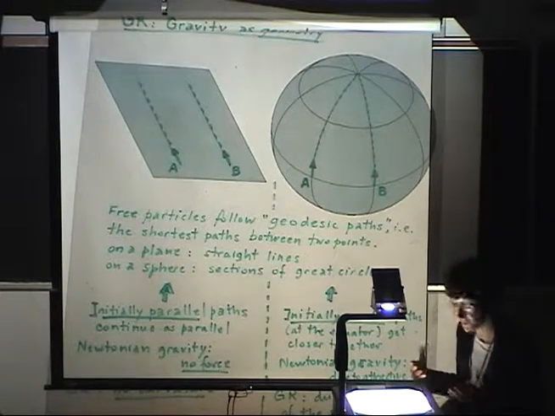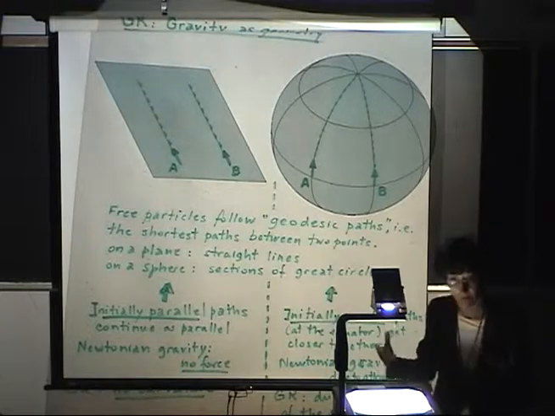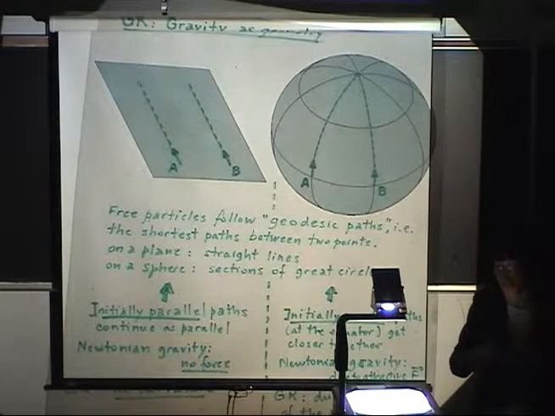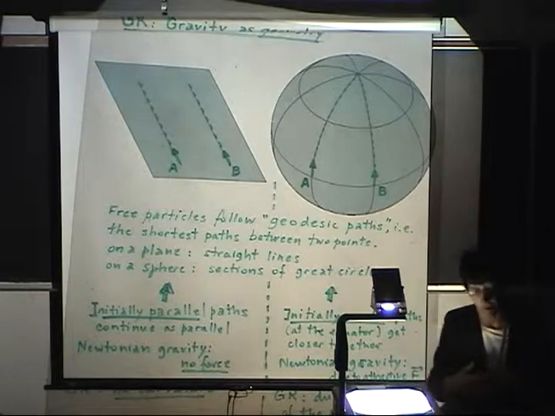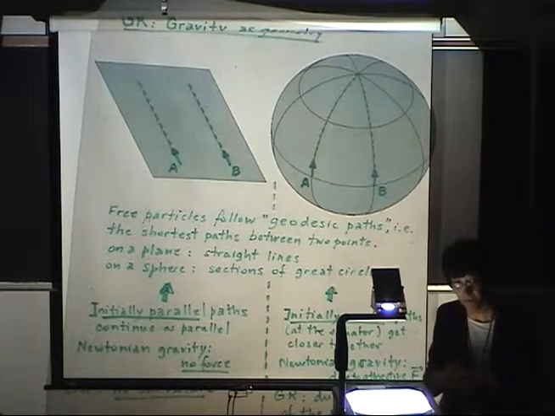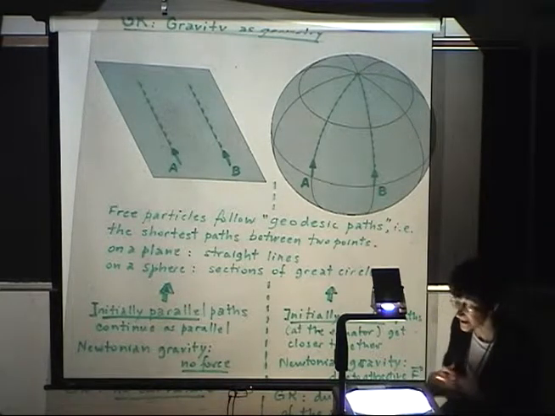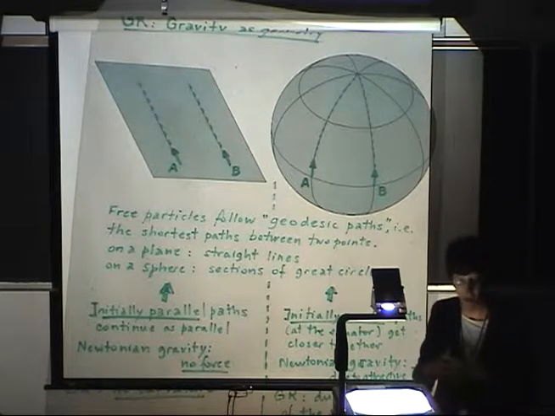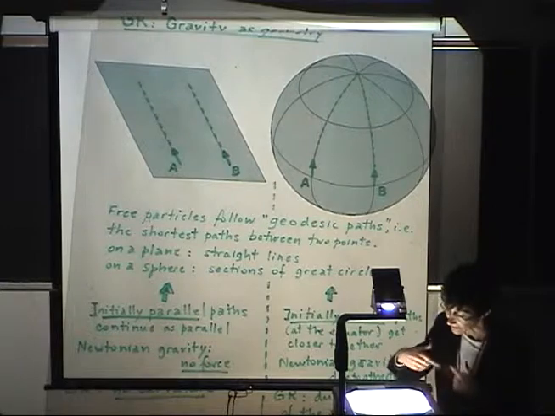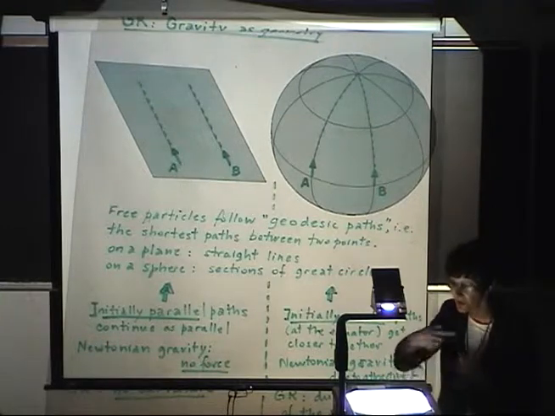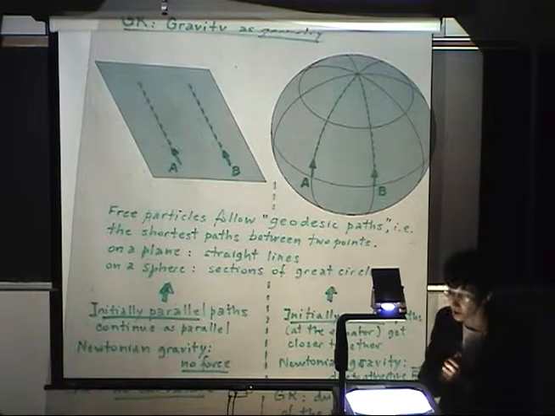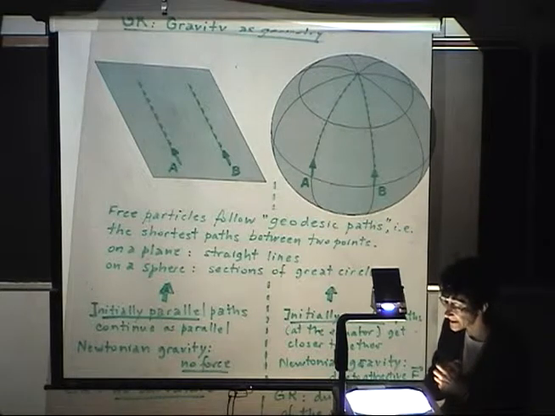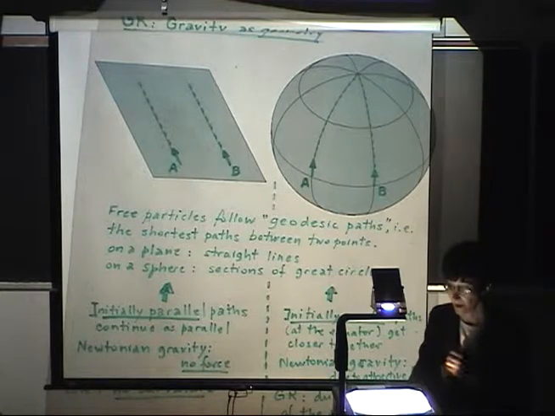But on Earth, for example, if you follow the path of planes that try to move in the straightest path possible between 2 points, this geodesic, or straightest path possible, the shortest path between 2 points, are sections of great circles.